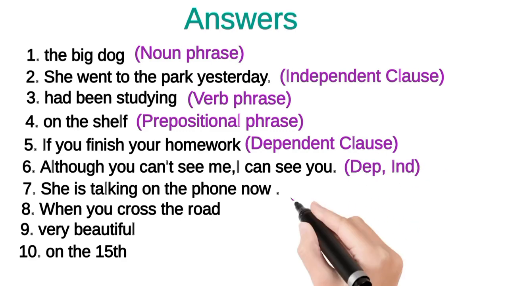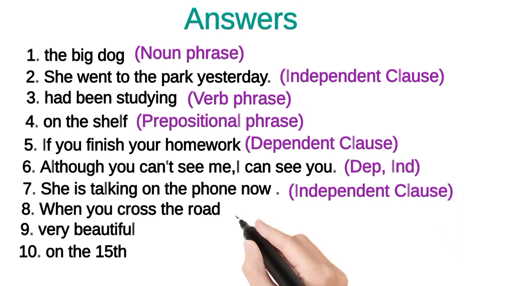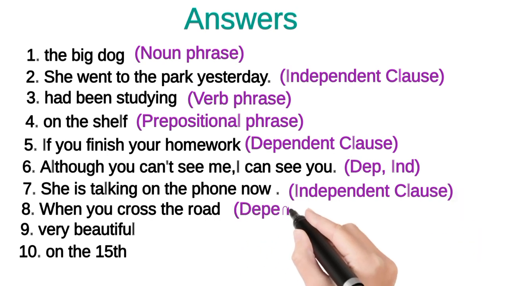6. Although you can't see me, I can see you. In this example, we have two types of clauses. There is a dependent clause followed by an independent clause. Remember, a dependent clause usually begins with subordinating conjunctions. In this example, the subordinating conjunction is although. A comma is used to join the dependent clause with the independent clause.